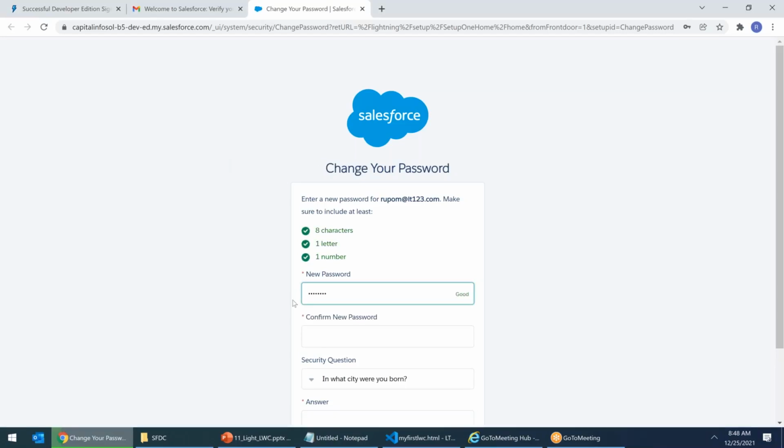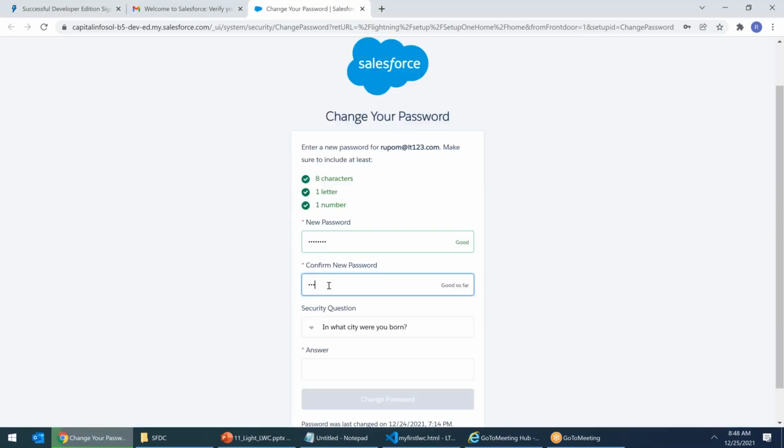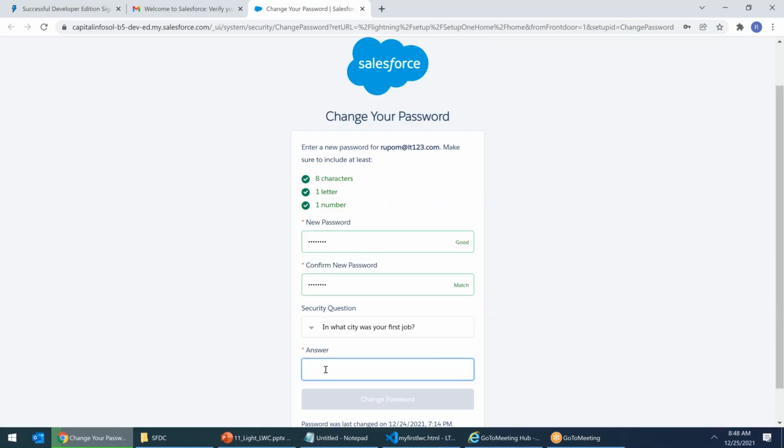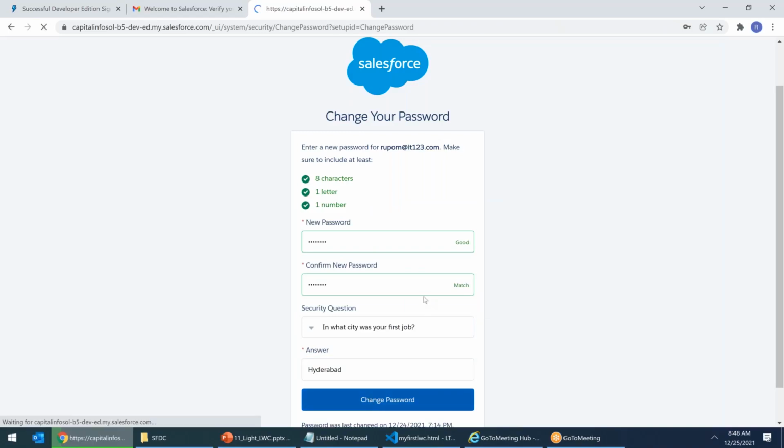CRM1234 hash, right? Password CRM1234 hash. Which city was your first job? Hyderabad. I said change password. I created a new environment,